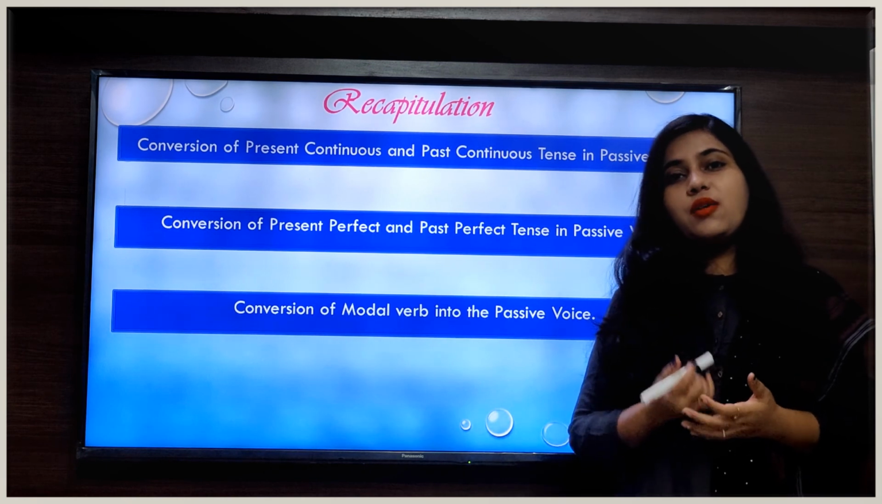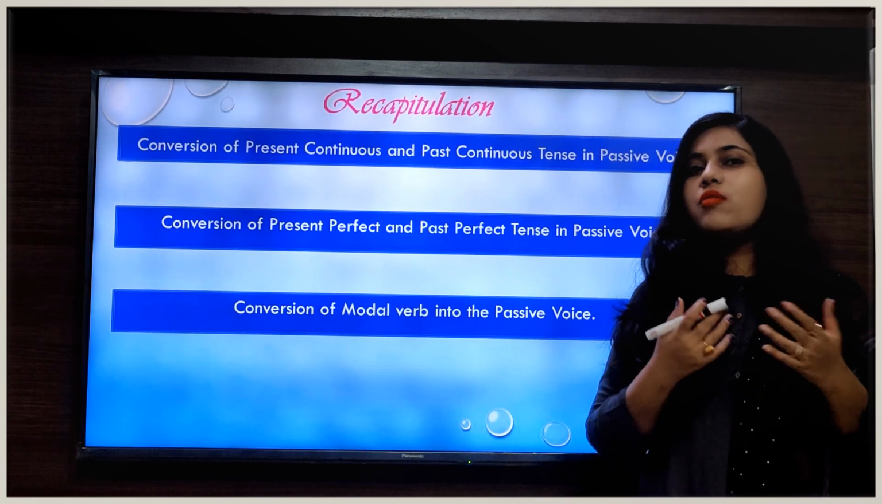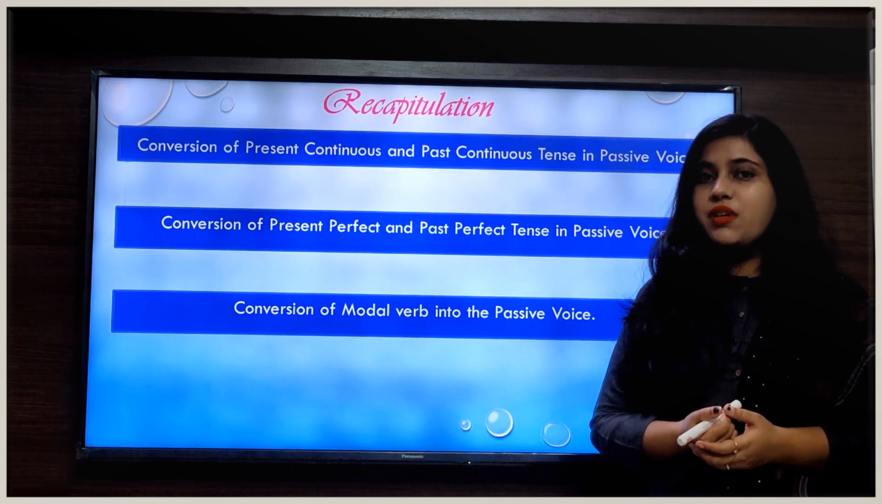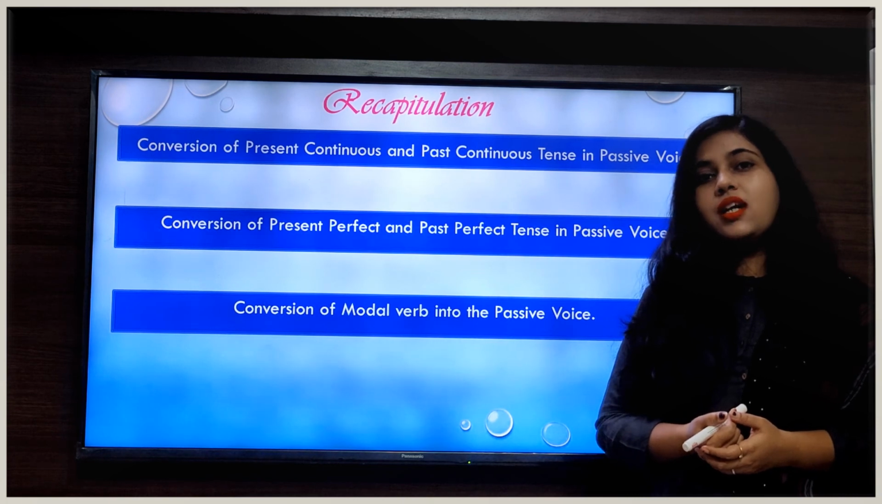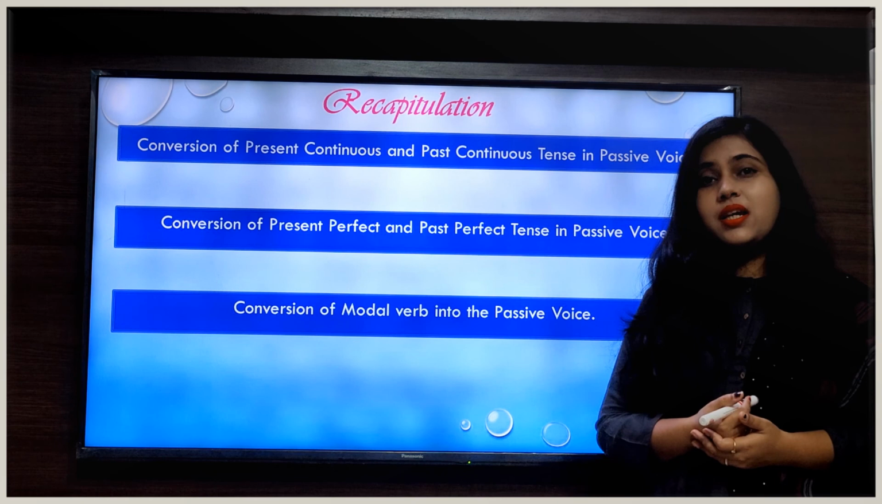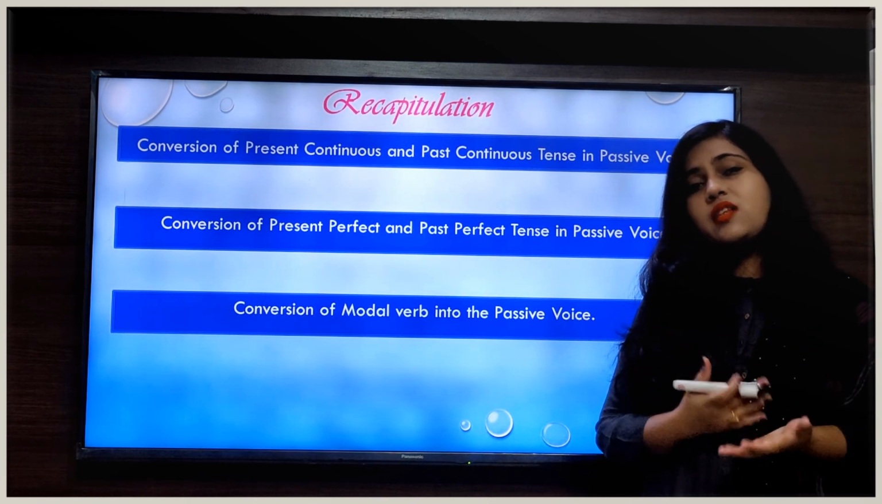And now I hope you would have got a better understanding of changing the sentences from active voice to passive voice. In the next session, I will discuss with you how to change the interrogative sentences from active voice to passive voice. Till then, keep practicing by taking different kinds of examples as much as you can and stay